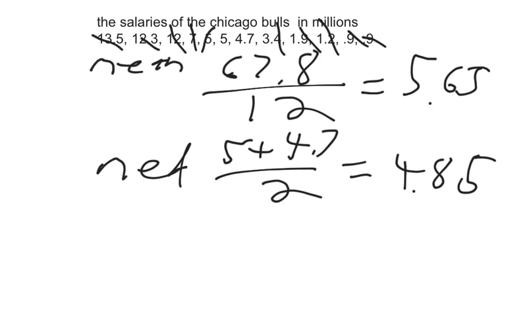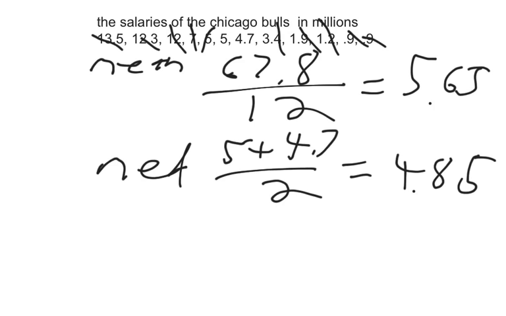Now when players go into a contract, they normally like to use the median number to say, oh yeah, the typical player only gets 4.85 million. And the mean is what the owners use, and they say we're paying an average of $5.65 million. That's what they would do as management.